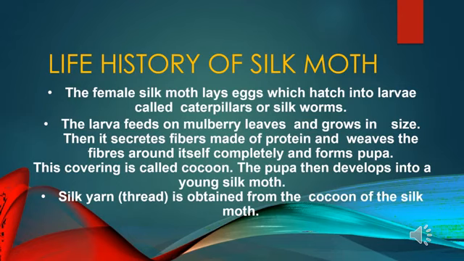This pupa then develops into a young silk moth, and the silk thread is obtained from the cocoon of the silk moth. Do you understand, children? So from where do we get the silk thread? The silk thread is obtained from the cocoon of the silk moth.